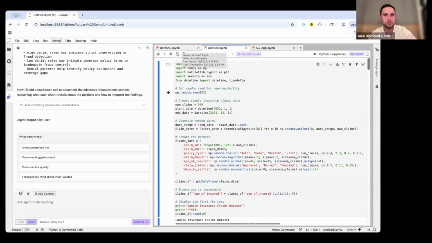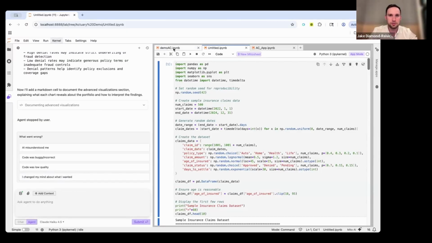The next feature is our dashboarding feature. You'll see this app mode button up here. What app mode will do is take our agent, which we've trained to go through the notebook and turn the notebook into an interactive app that is not code-based, but has more of a UI, which I'll show you in a second. That UI is using Streamlit, which is a really popular Python dashboarding framework. The agent goes through and understands what in this notebook actually makes sense as a shareable app. And all you have to do is either click this or tell the agent to do it.